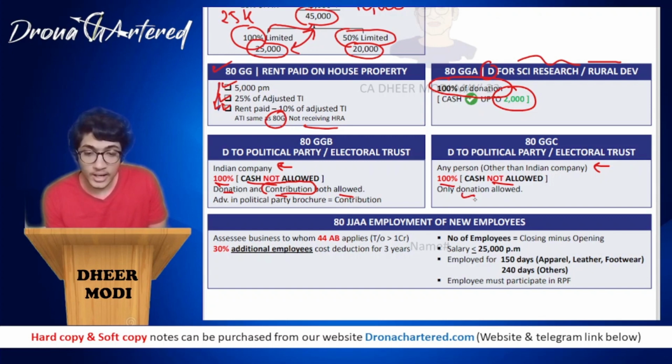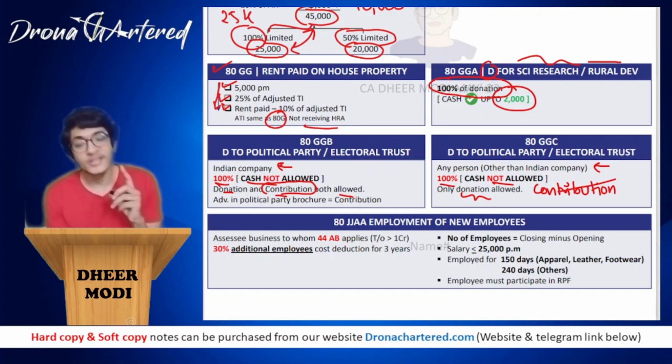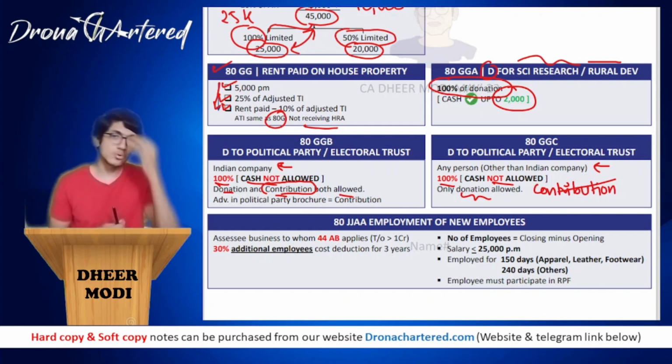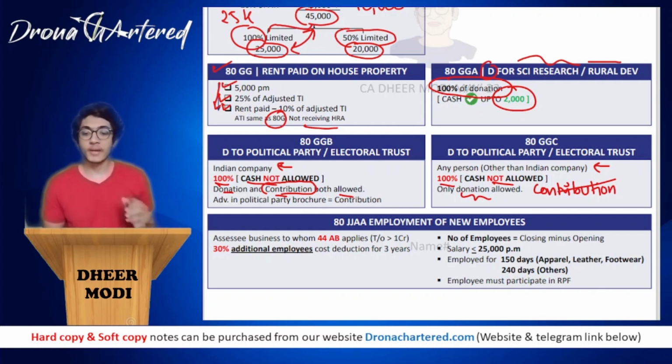Over here I have written only donation for individuals, because if an individual makes an advertisement in that souvenir, he will not be allowed a deduction. He will only be allowed deduction for donation. He will not be allowed any deduction for any advertisement or contribution in any other form. So I have written advertisement in political party brochure is your contribution, so that it is easier to understand. This is a point that you have to keep in mind.